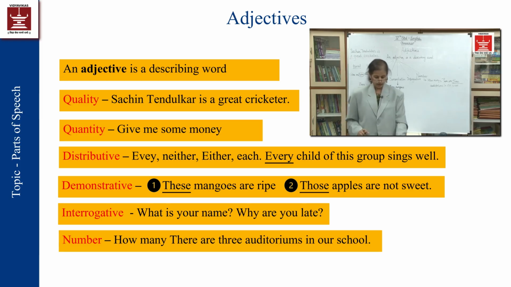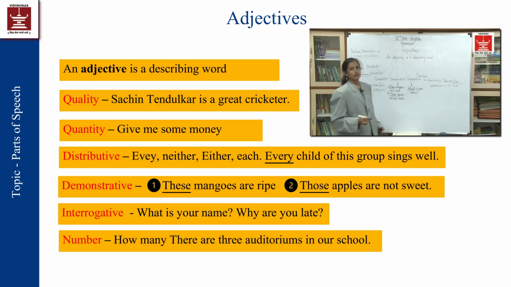Now, interrogative. Interrogative means where we can use the words which begin with WH. That means, what is your name? This word "what" is itself the interrogative adjective.